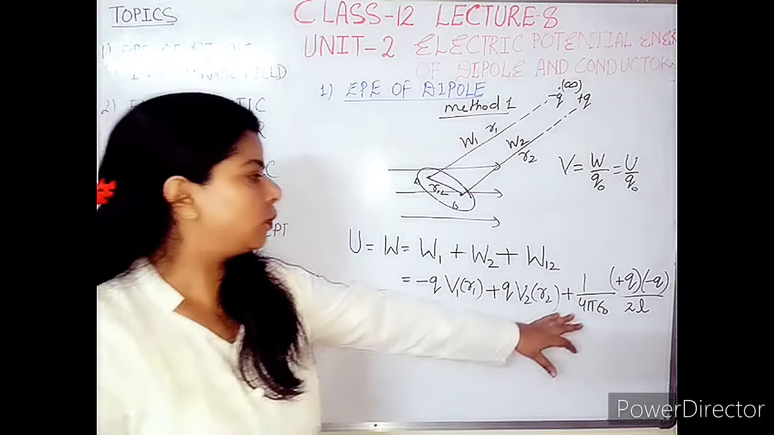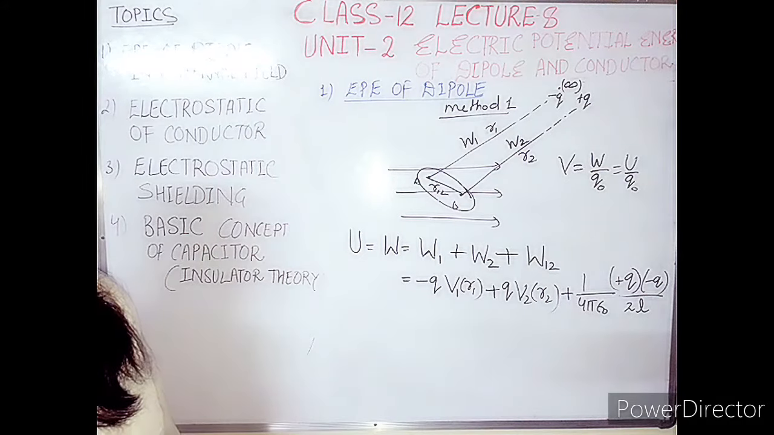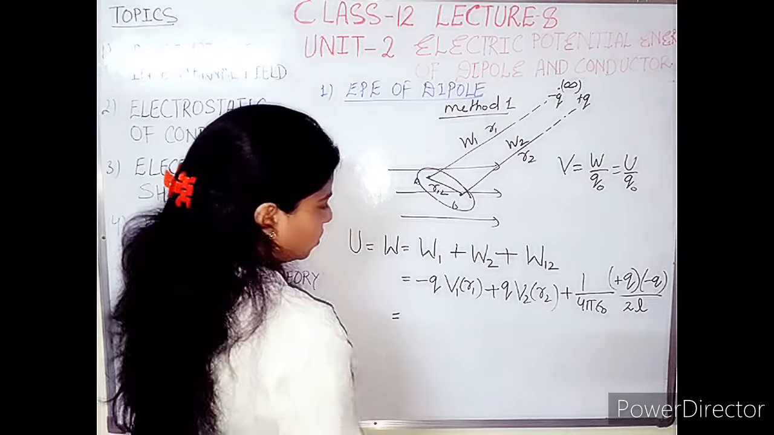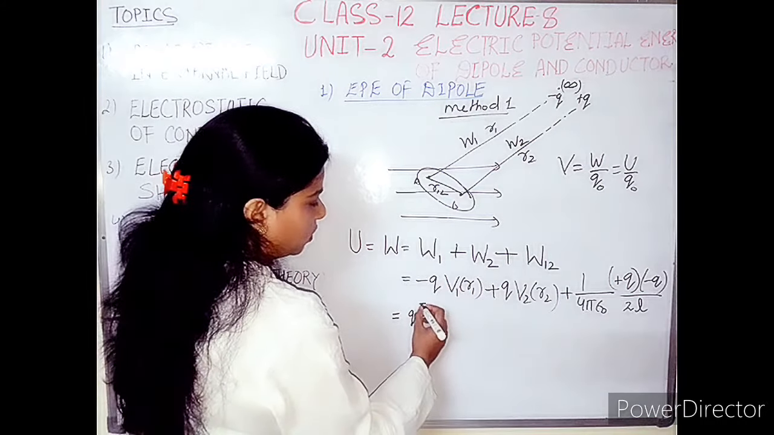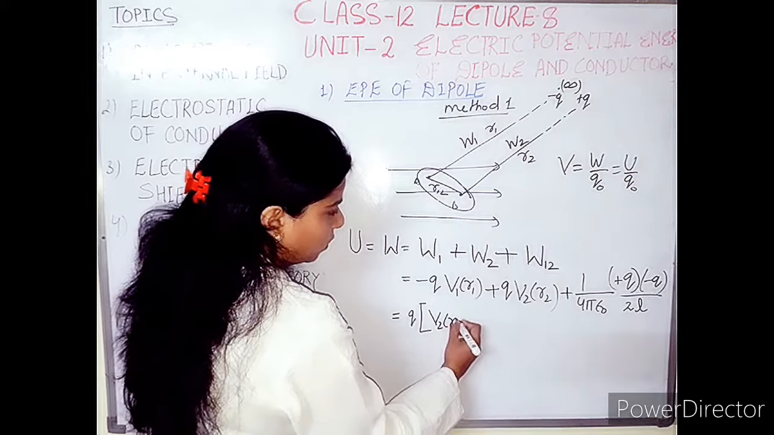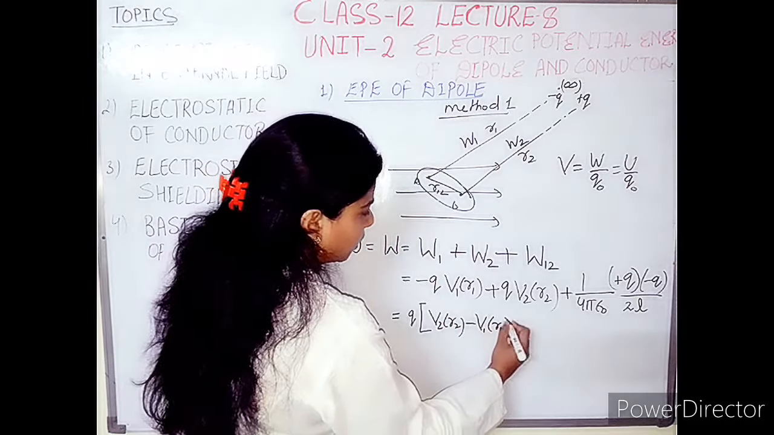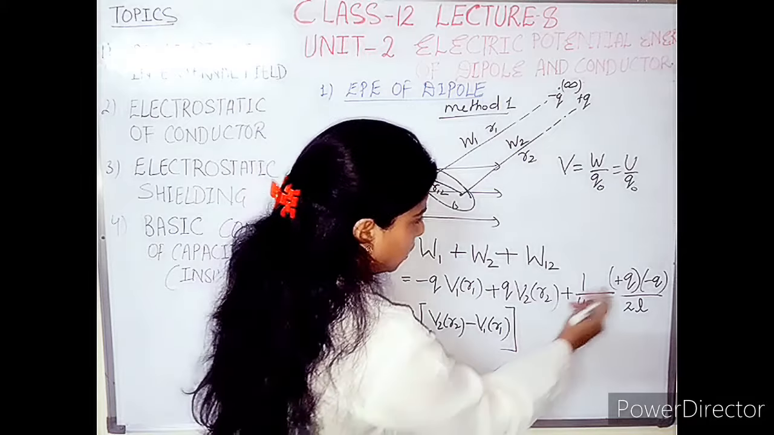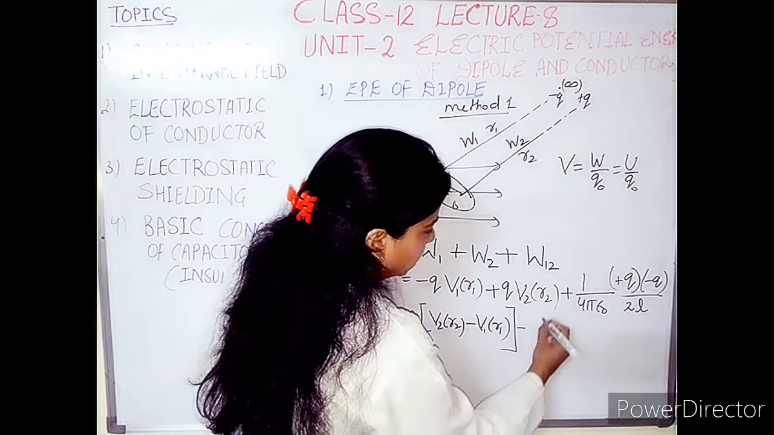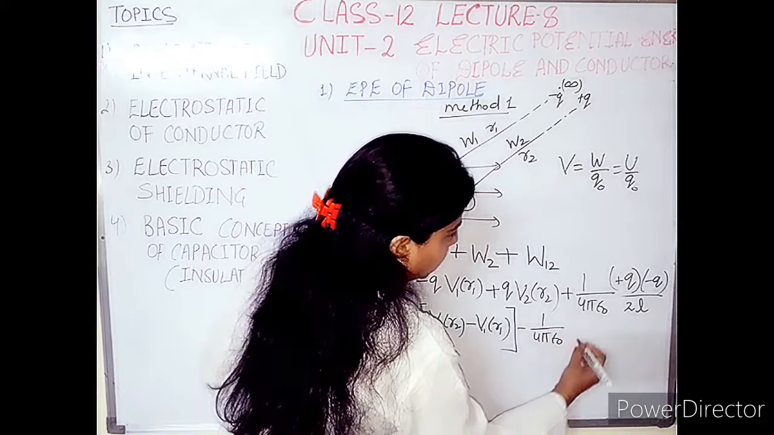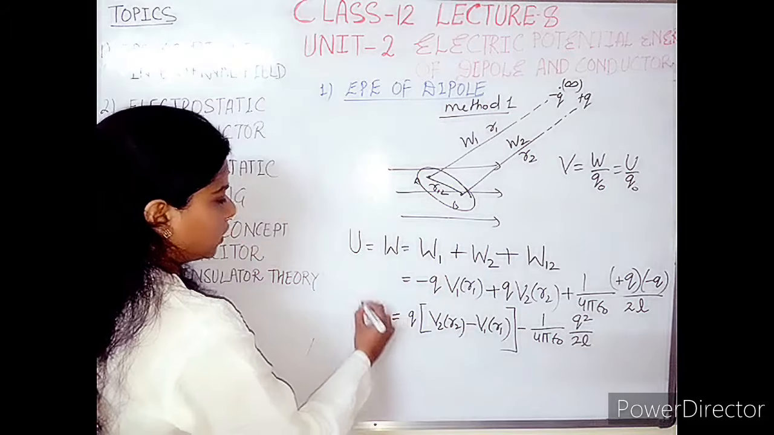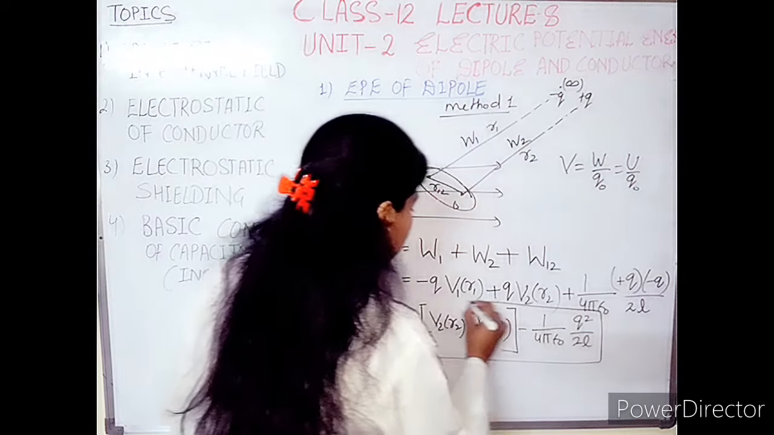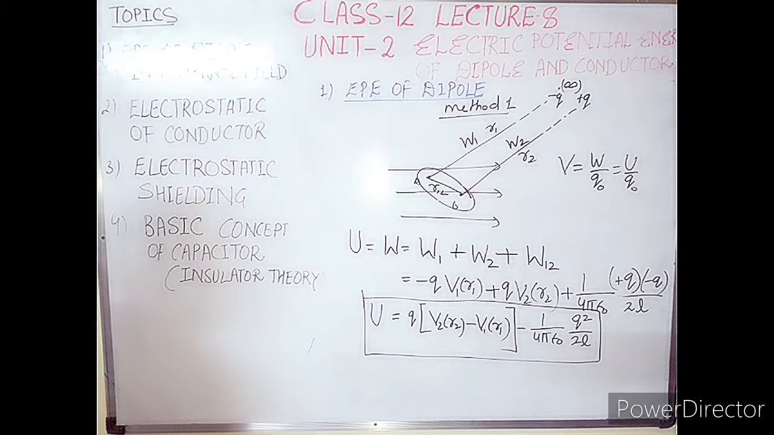It is related to the formula that U is equal to 1 over 4 pi epsilon naught Q1 Q2 over R. So here we can simplify the steps. Minus, we can take the common term Q out: Q times (V2 R2 minus V1 R1), bracket close. Afterward this plus minus becomes minus, minus of 1 over 4 pi epsilon naught Q square over 2L. So this one is the potential energy we will get by method number 1.